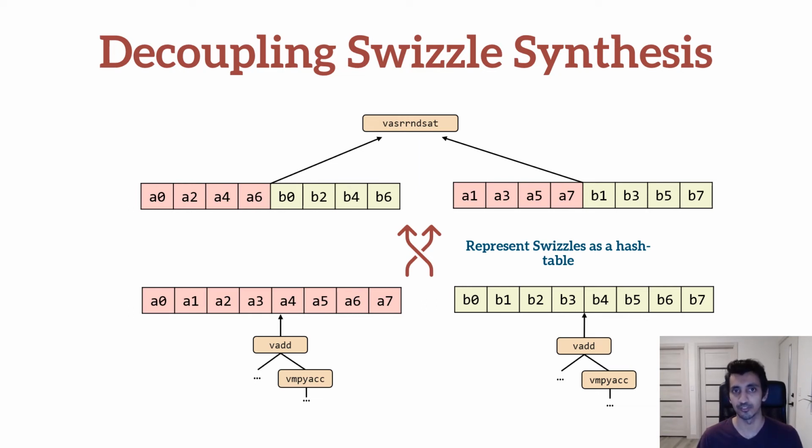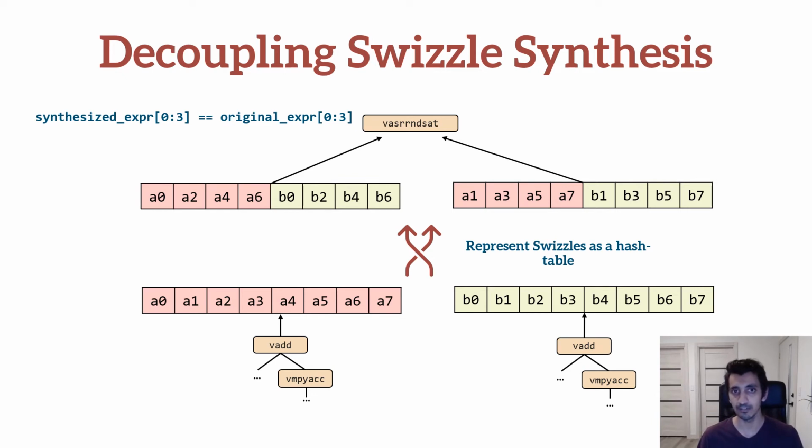Synthesizing these hash tables to represent data movement is much easier than synthesizing the optimal swizzle instruction sequence, since it can be done incrementally. For example, rather than compare the entire outputs of the synthesized and the input expression, we can, as a filtering step, compare just the first 4 elements of the generated output vectors. This is a necessary condition for correctness and will fail for the vast majority of obviously wrong candidates in the